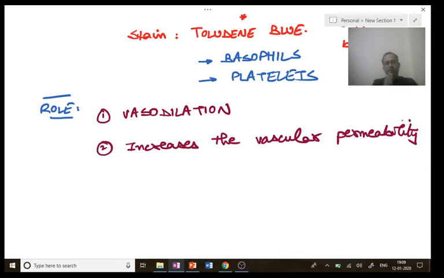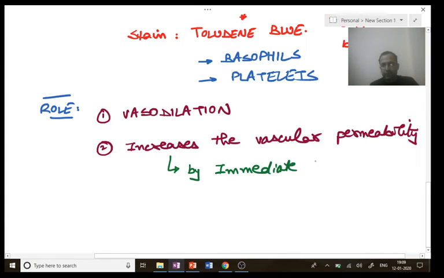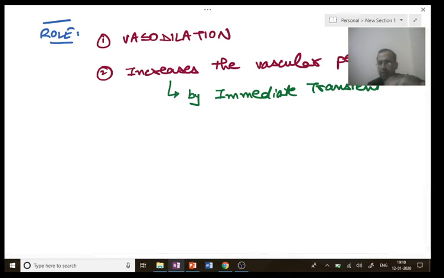First was immediate transient, that is permeability increased immediately for a shorter time. Next is immediate prolonged, that is permeability increased immediately for a longer time, and the last is delayed prolonged. Histamine increases the vascular permeability by the immediate transient mechanism. It increases immediately for a shorter time, short time being 20 to 30 minutes.